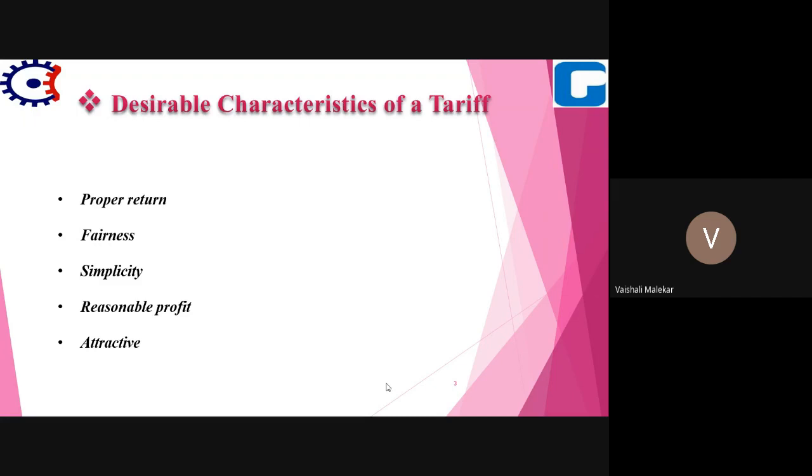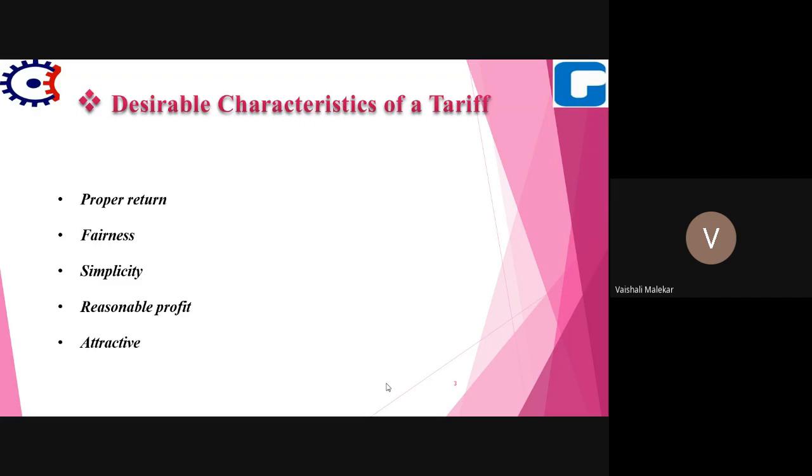Okay. Again, one more point is there. The consumers should be charged as per the type of service rendered by the supply authority. That is, the domestic consumers for their fan and light loads, and the farmers for their agricultural loads, should be charged at low rates.